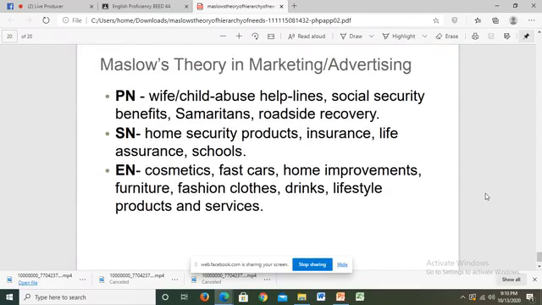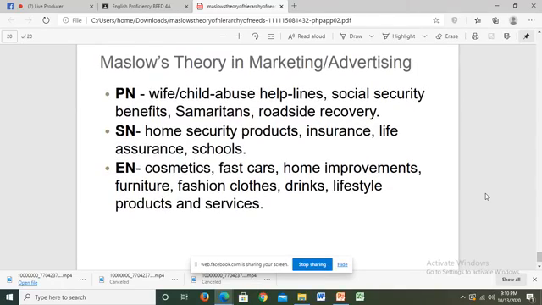For example, the physical, social, and safety needs of people: home security products, insurance, life insurance, schools, cosmetics, fast cars, home improvements, fashion, clothes, drinks, lifestyle products, and services.